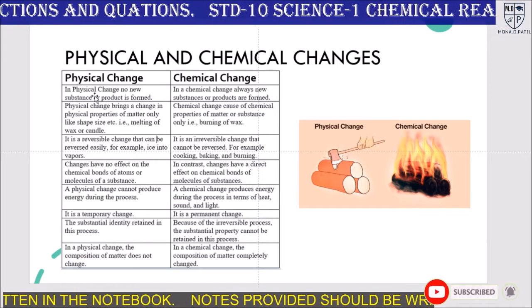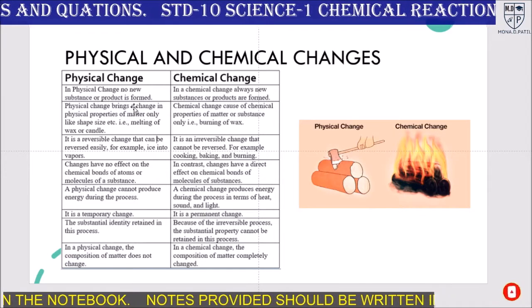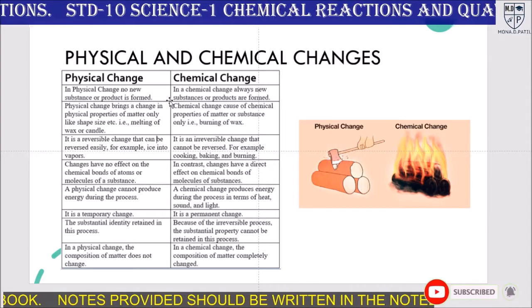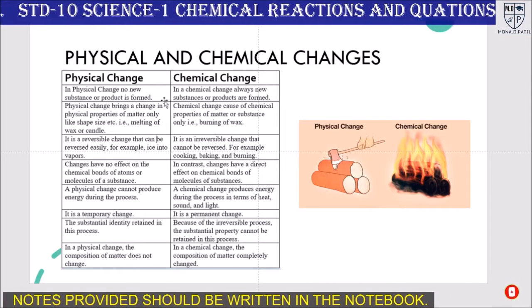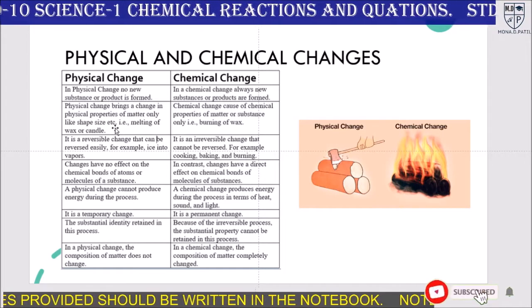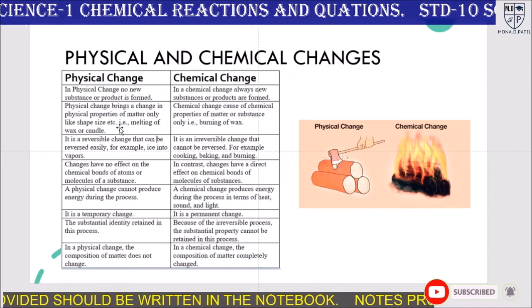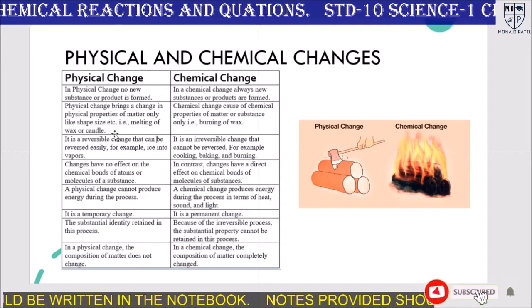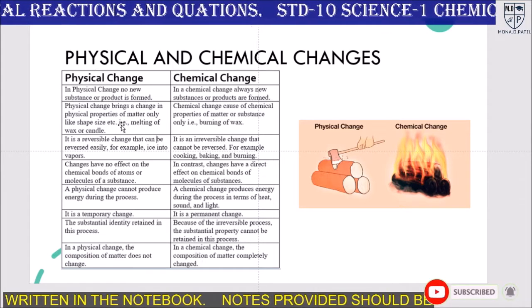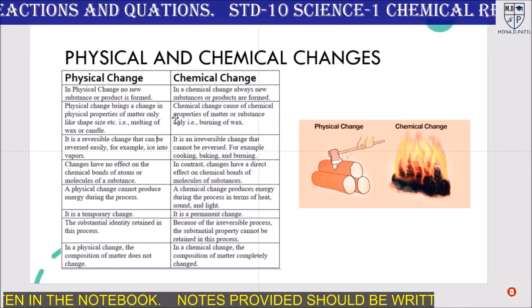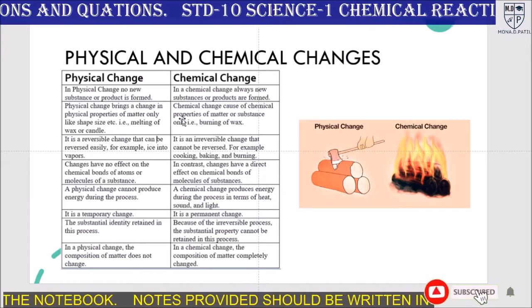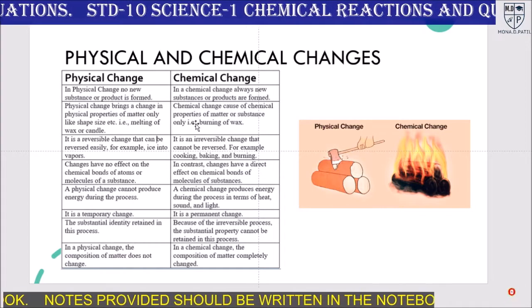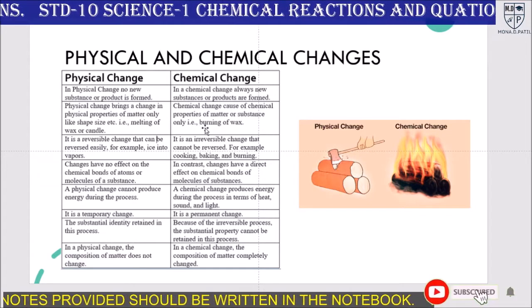In physical changes, no new substance or product is formed. In chemical changes, new substances or products are always formed. Physical changes bring a change in the physical properties of matter only, like shape, size, etc. Example: melting of wax or candle, or melting of ice. A chemical change causes a change in the chemical properties of a substance. For example, burning of wax.